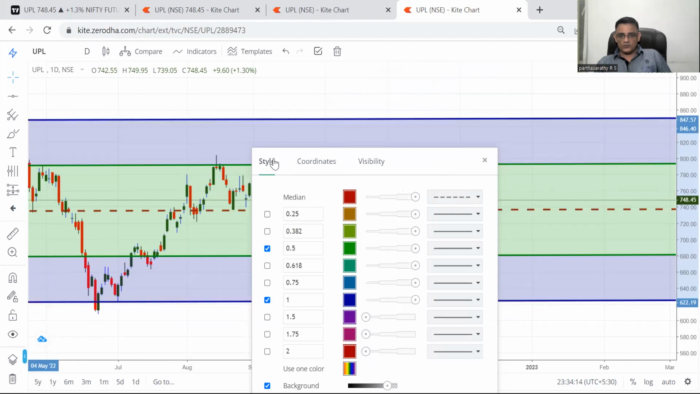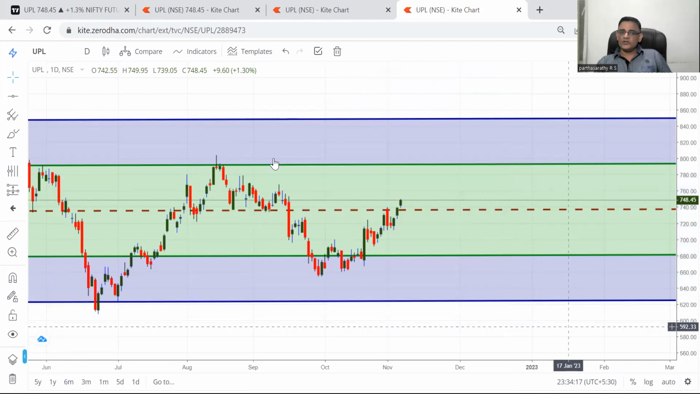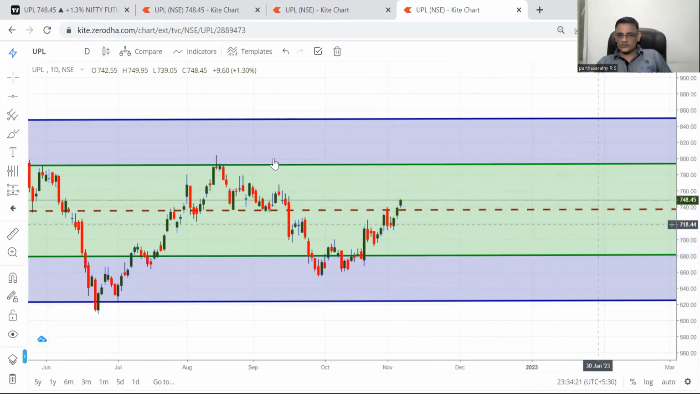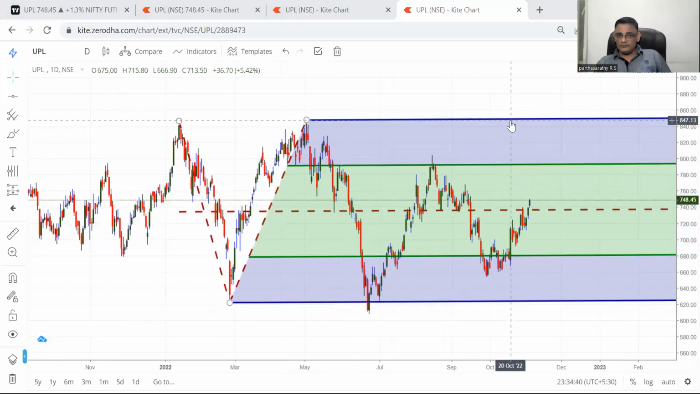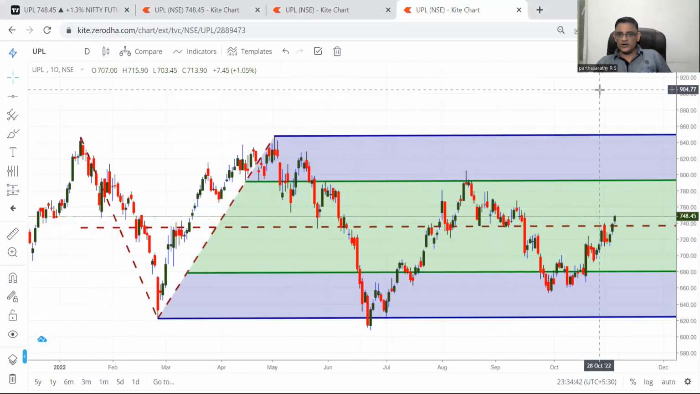It closed above the median line. Once it closed above the median line, there is a possibility that it will go and touch this green color line, which is somewhere around 790 level. Break above this, this will be the target, and the target is roughly around, let's say, 840 level. Okay, around that level. So this is the plain pitchfork.